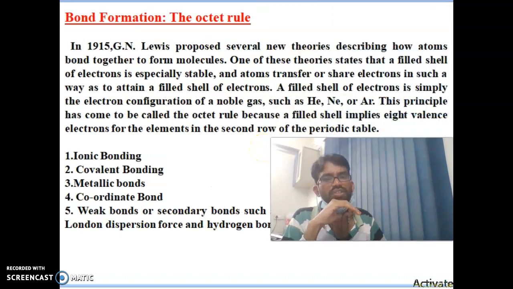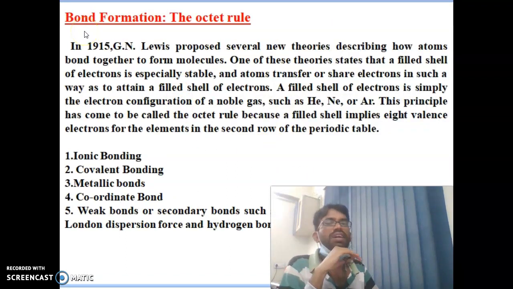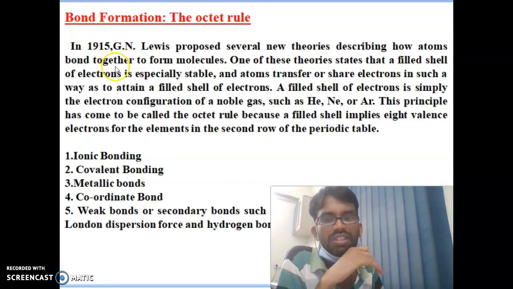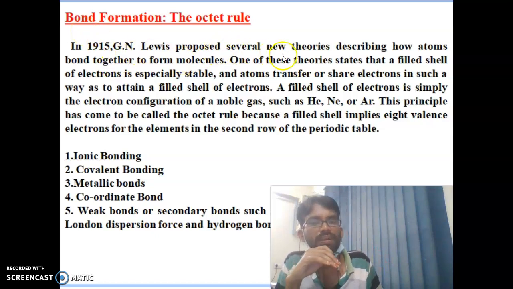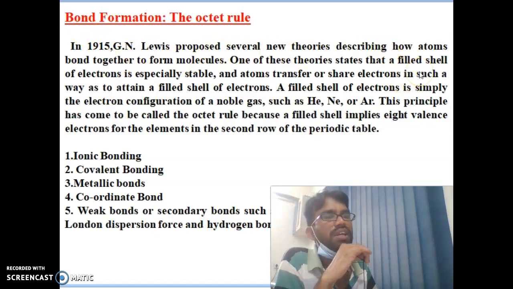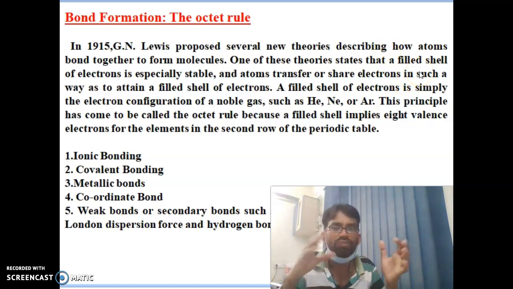Okay. Next, what is bond formation and the octet rule? Bond formation is one of the important topics in organic chemistry. In 1915, Lewis proposed several new theories describing how atoms bond together to form molecules.